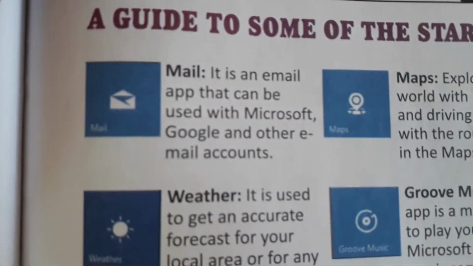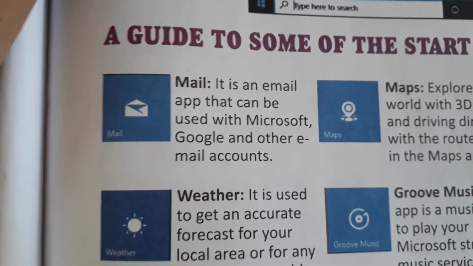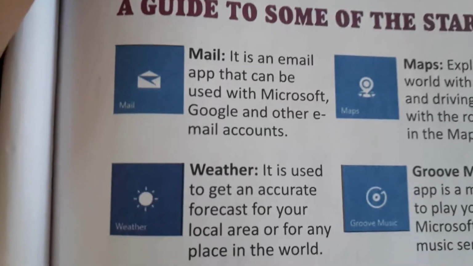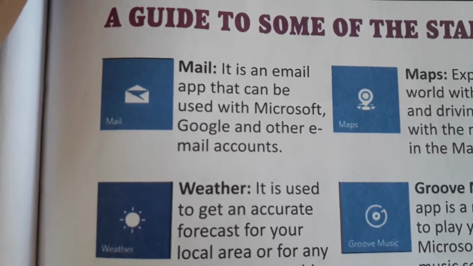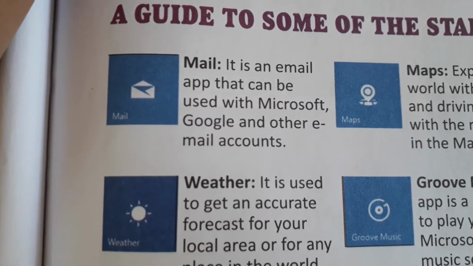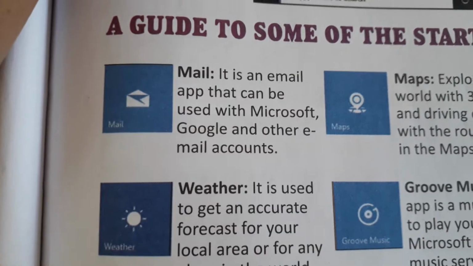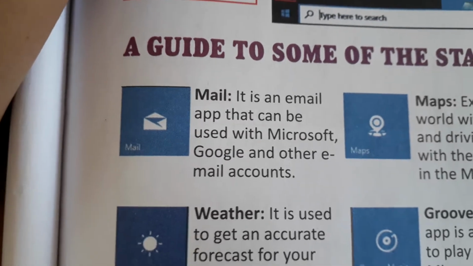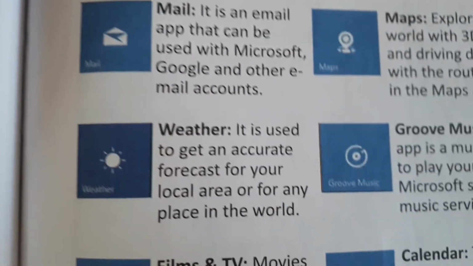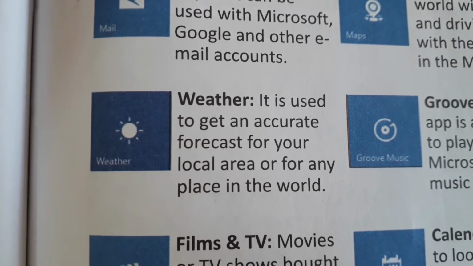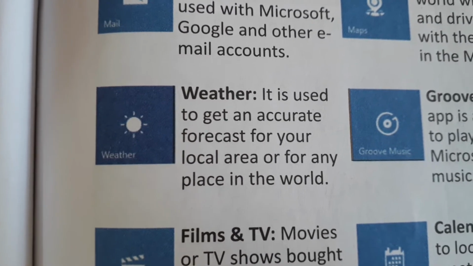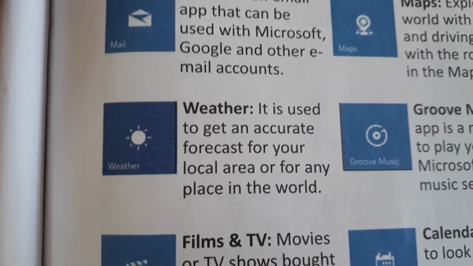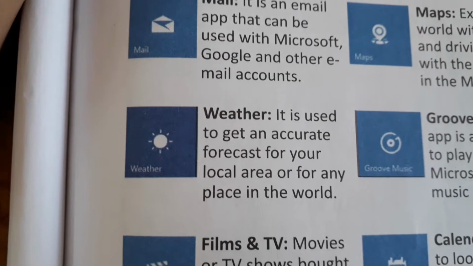First is mail. What is mail? I think you heard this word earlier also, and you have used this word earlier. So mail, it is an email app that can be used with Microsoft, Google and other email accounts. Okay, we use email for sending mails to other people. Next is weather. Weather is used to get an accurate forecast for your local area or for any place in the world. For weather we will use it to check the forecast.